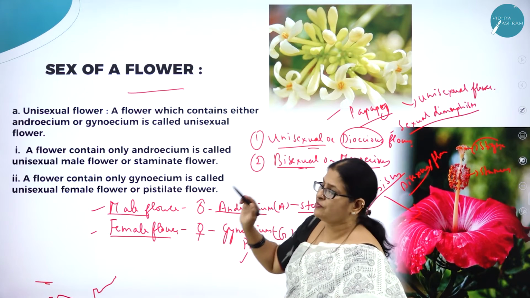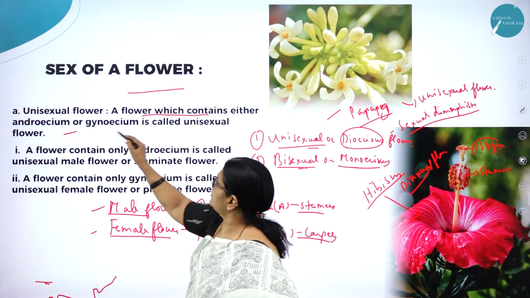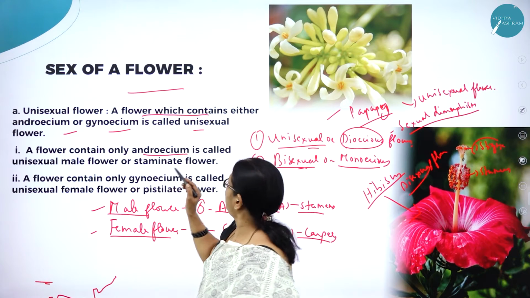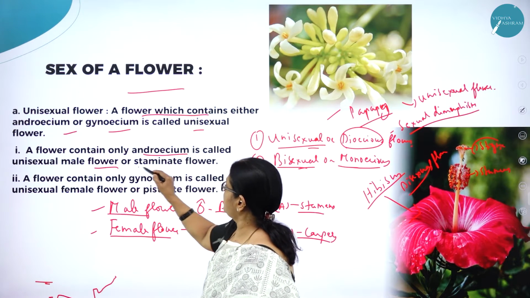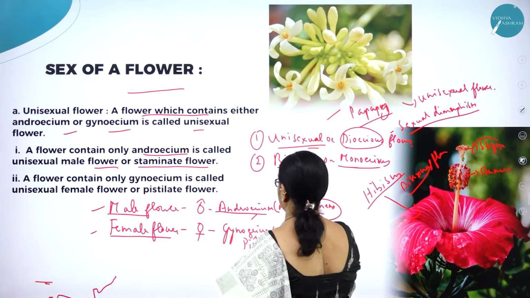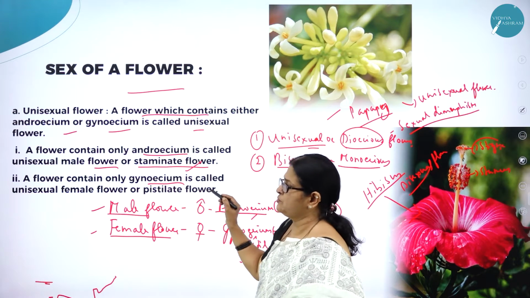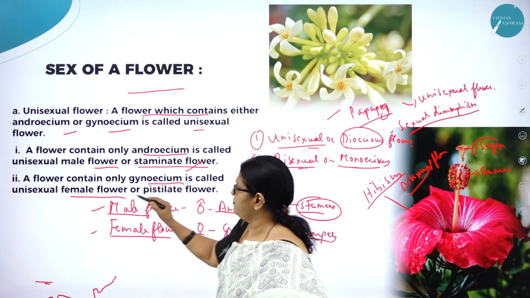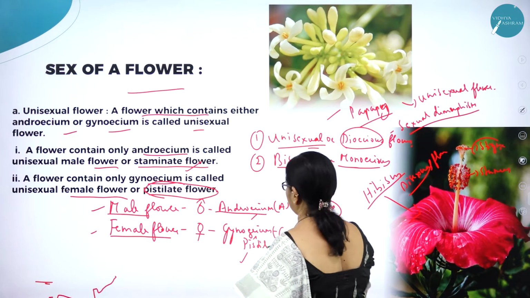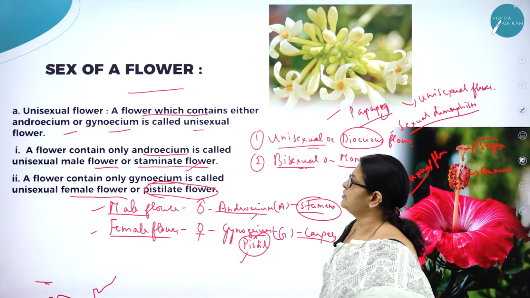So sex of a flower, unisexual flower. A flower which contains either androecium or gynoecium is called unisexual flower. A flower that contains only androecium is called unisexual male flower, or otherwise staminate flower. As you know, stamens are the units of androecium, so it is called staminate flower. A flower which contains only gynoecium is called what? Unisexual female flower, or otherwise pistillate flower. Carpels, or pistillate flower. Hope you have understood what is the sex of a flower.